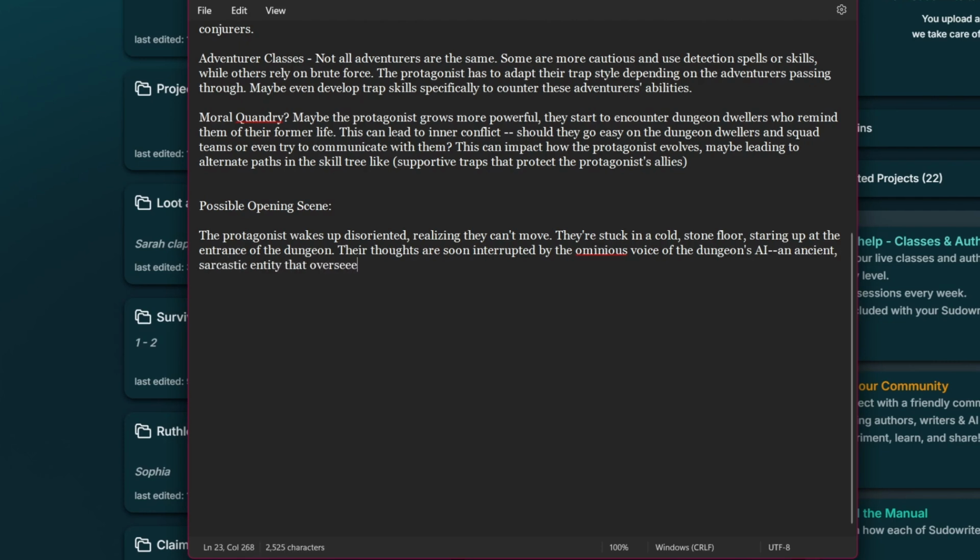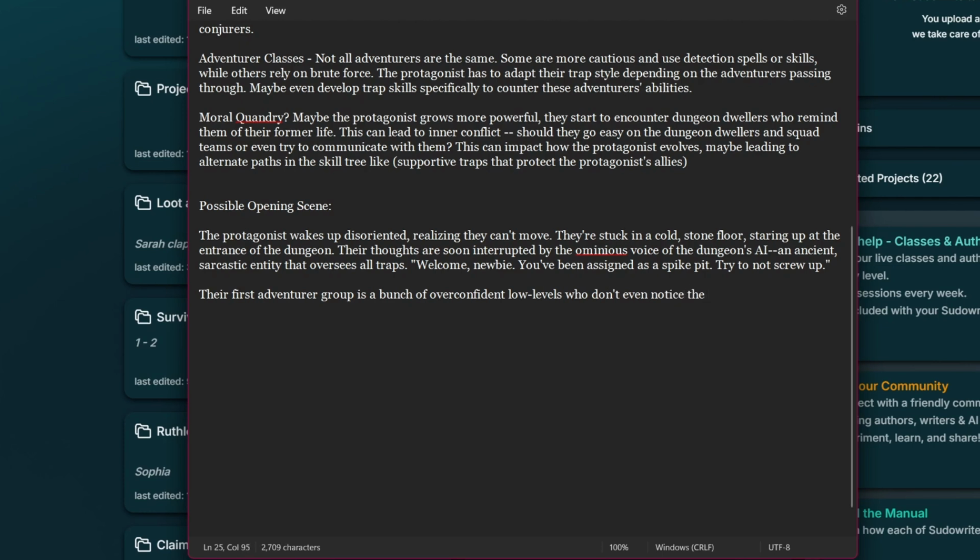So picture this. Spiky wakes up disoriented, realizing they can't move. They're stuck in a cold stone floor, staring up at the entrance of the dungeon. Their thoughts are soon interrupted by the ominous voice of the dungeon's AI, an ancient, sarcastic entity that oversees all traps. "Welcome, newbie. You've been assigned as a spike pit. Try to not screw up." And their first adventurer group is a bunch of overconfident low-levels who don't even notice the spike pit trap until it's too late.